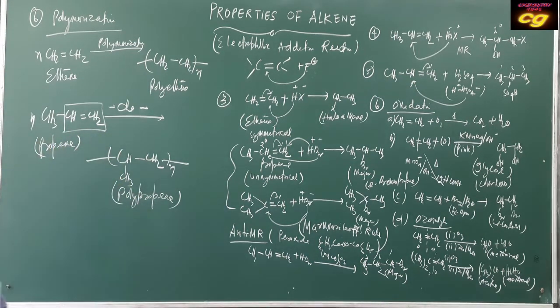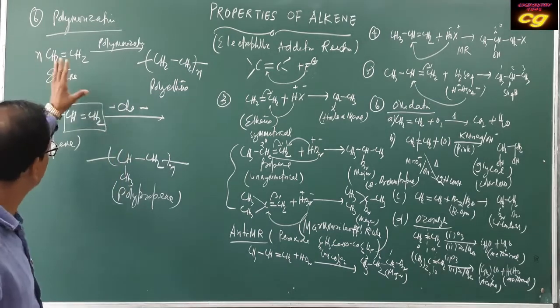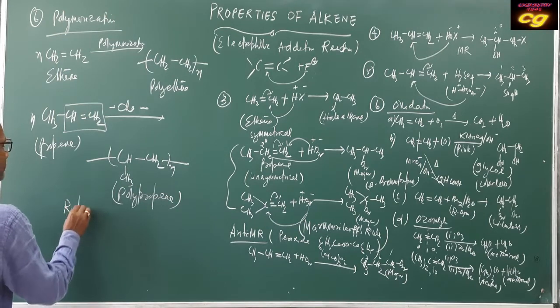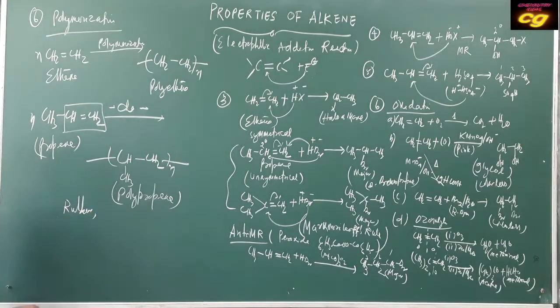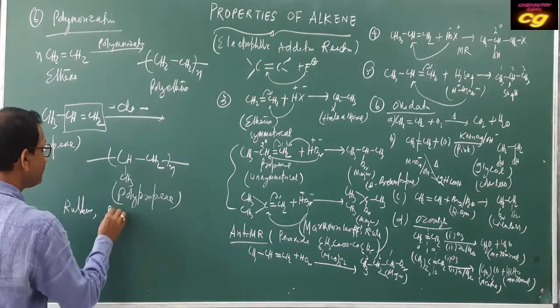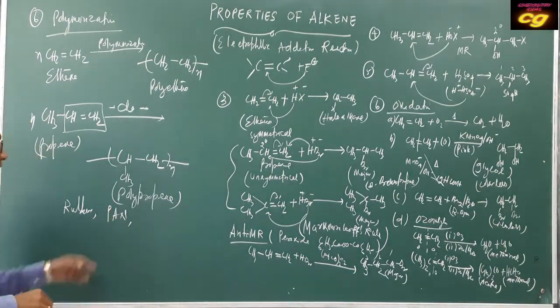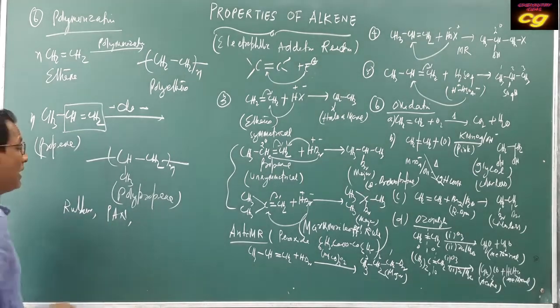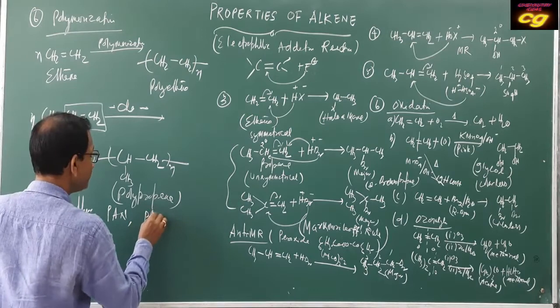So this polymerization method we are using in the preparation of rubber, PAN, polyacrylonitrile types of polymer, rubber polymer, PAN, and also polythene.